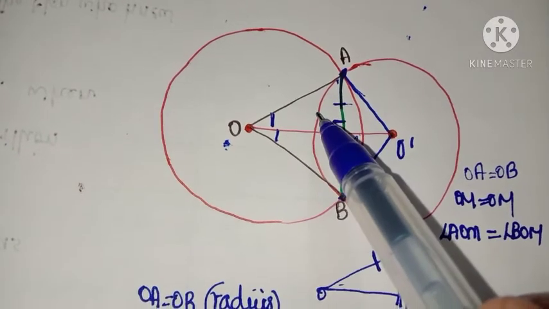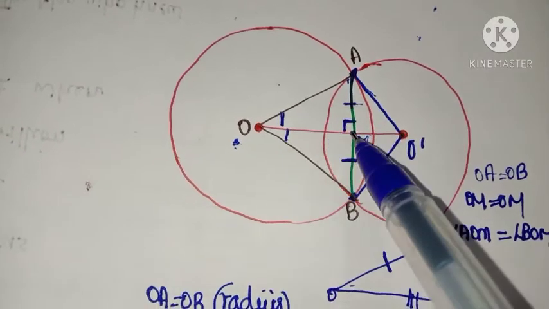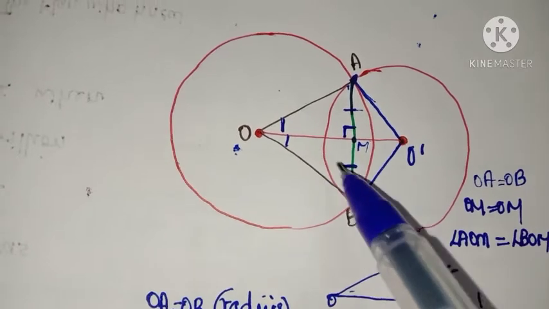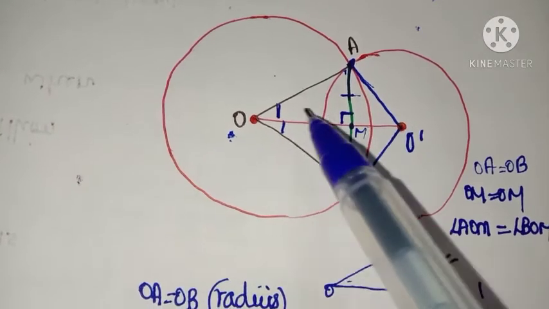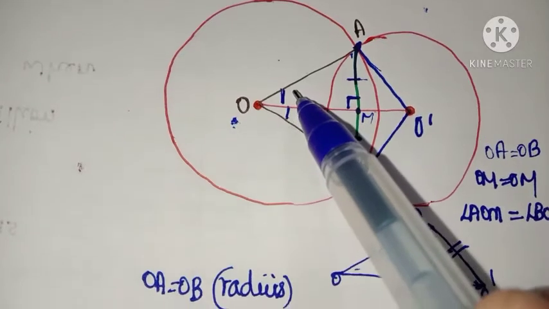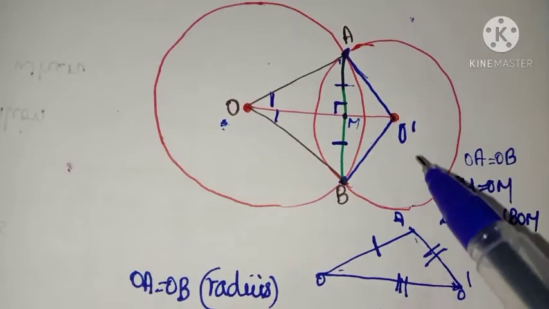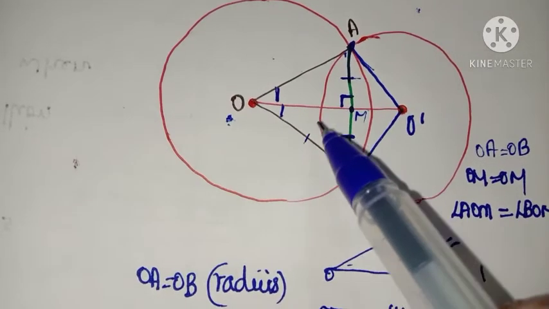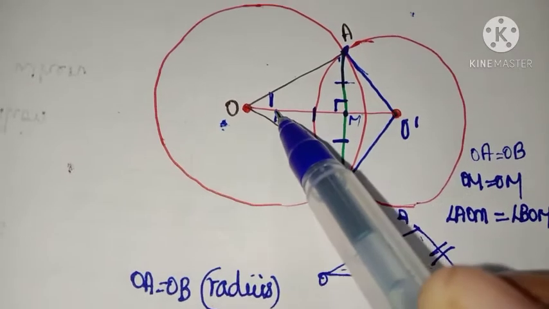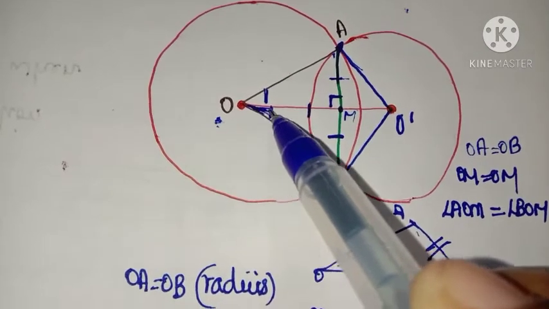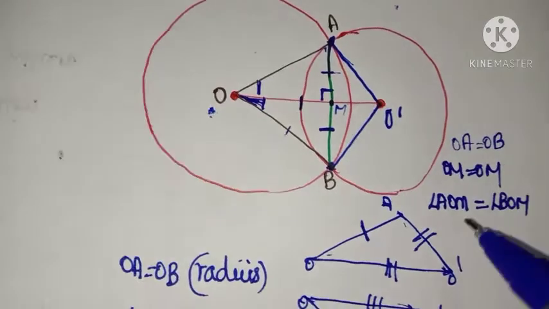So in triangle AOM and in triangle BOM these two angles are equal. So we have two sides and the included angle. Is that clear? Two sides and included angle.